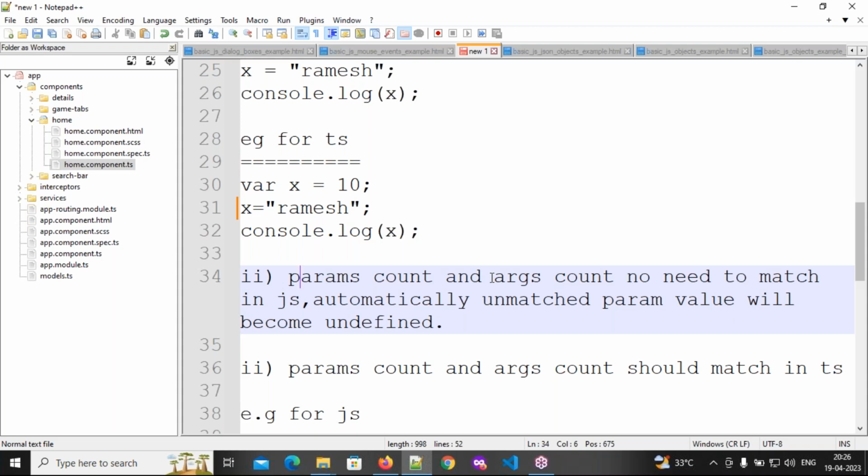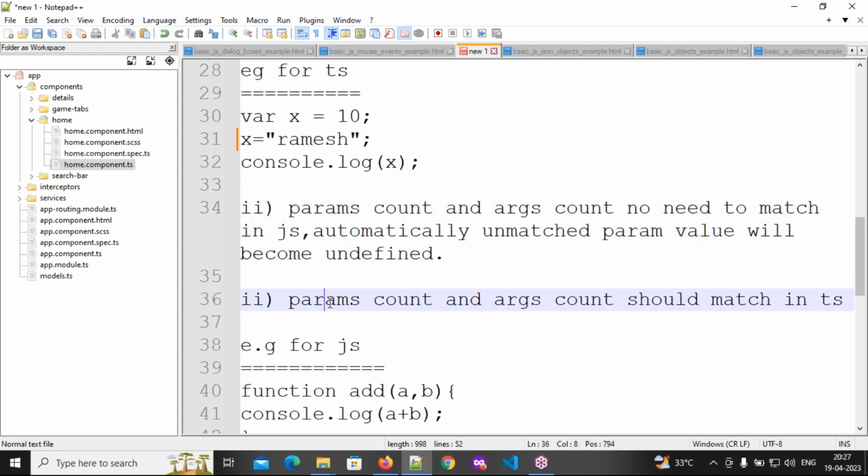So whenever you are writing functions, sometimes those functions will expect some values by default. In that case, params count and arguments count need not match in JavaScript. Automatically, an unmatched parameter value will become undefined. Everyone, automatically an unmatched parameter value will become undefined, in JavaScript only.